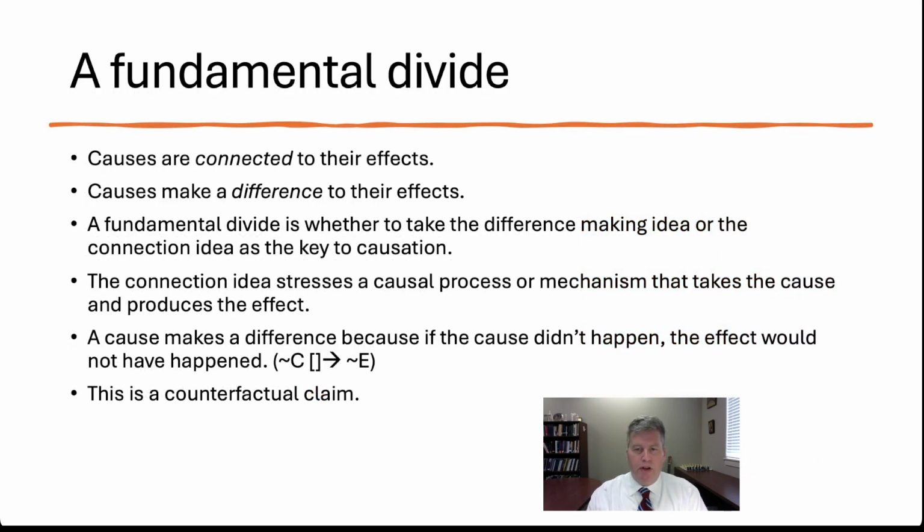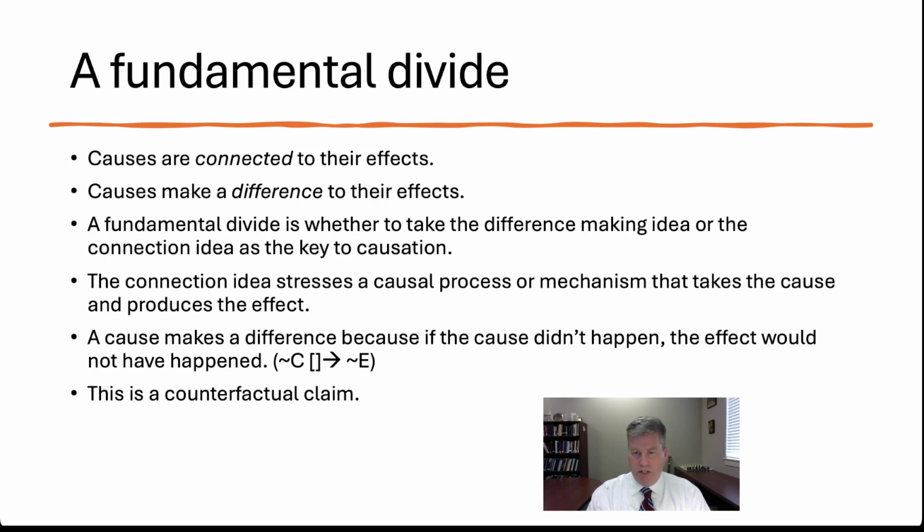So we come now to a fundamental divide in how people think of causation. There are two basic ideas. The first idea is that causes are connected to their effects. So there's a sort of energy or process or mechanism by which a cause will bring about its effect. There's a definite sort of connection there. Think, for example, of a billiard ball that is struck and moves across the table and then hits another ball. There's a transference of energy from the movement of the one ball to that of the other.